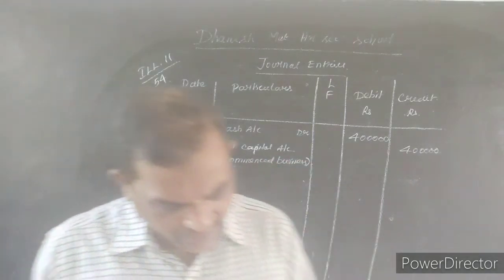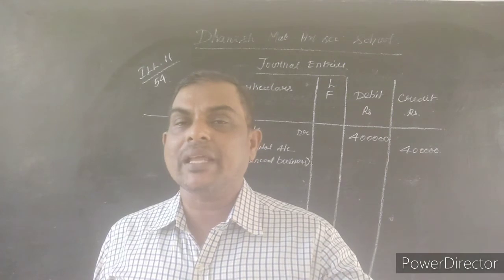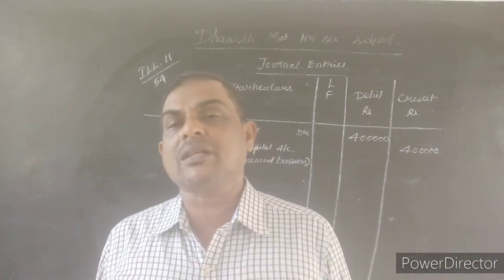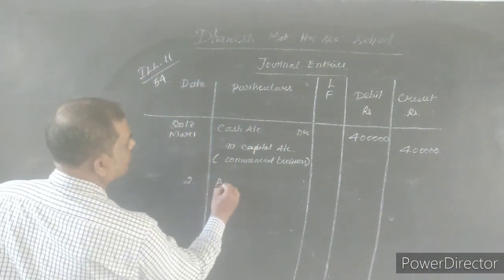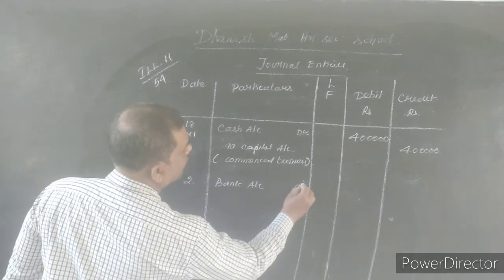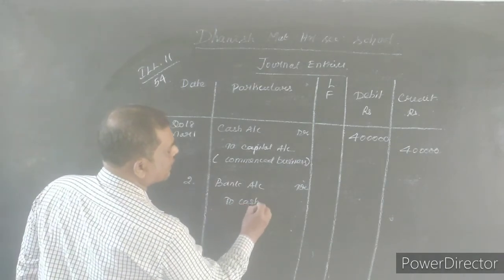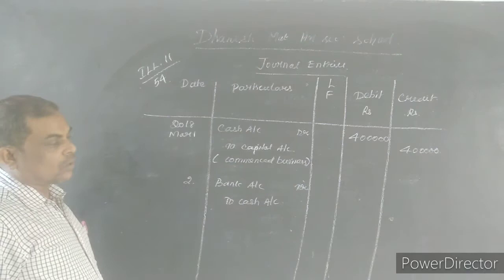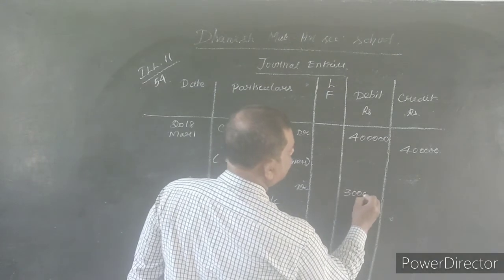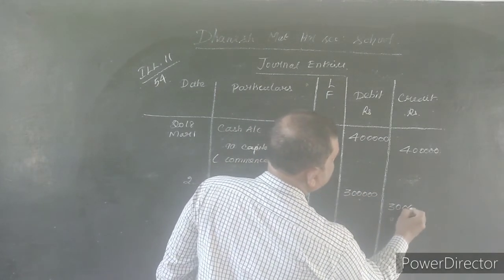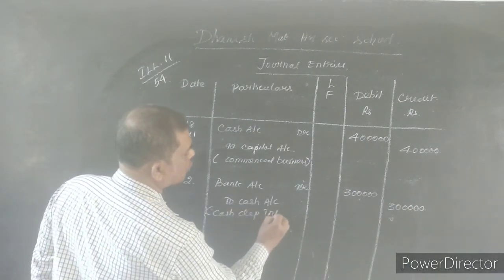What is the second transaction? Date 2, cash deposited into bank. Here bank is receiving the money, cash is going out. As per the personal account rule, debit the receiver. Bank is receiving the money, so date 2 is bank account debtor. Now cash is going out, so to cash account, as per the real account, credit what goes out. How much amount is deposited? Rupees 3 lakhs. So debit 3 lakhs, credit 3 lakhs. Cash deposited into bank.